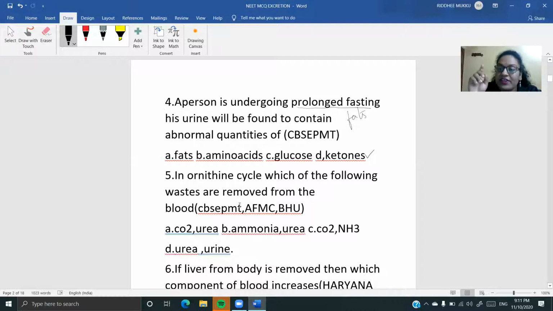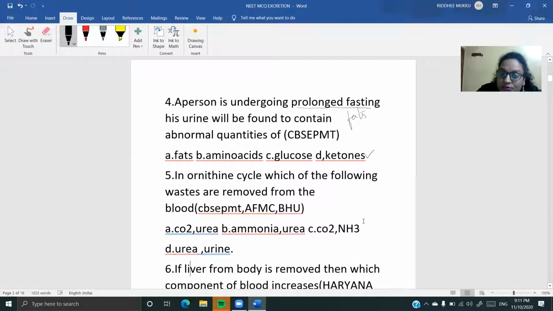Tell me, children. We know that in the ornithine cycle, there are two things which are going to firstly participate. One is ammonia and carbon dioxide. Where did the ammonia come from? From the catabolism of amino acids by the deamination process. Along with that, what enters into it? Carbon dioxide. So see here, it has only carbon dioxide enter. Carbon dioxide and urea enters into the ornithine cycle? No, urea is the end product. Now come here, ammonia and urea. No, it is not ammonia and urea. Come to the third option, carbon dioxide and ammonia.